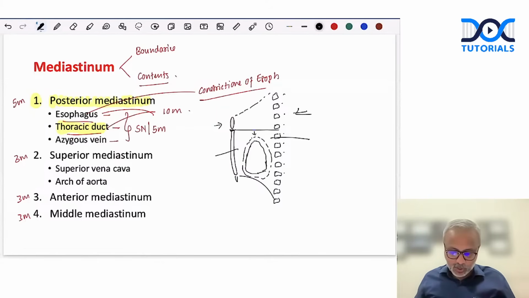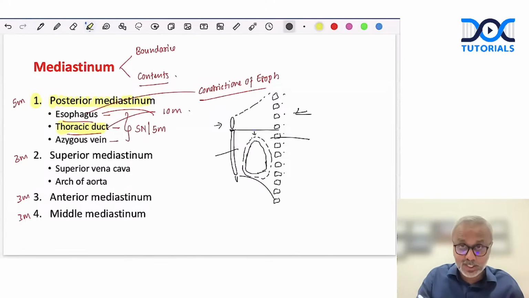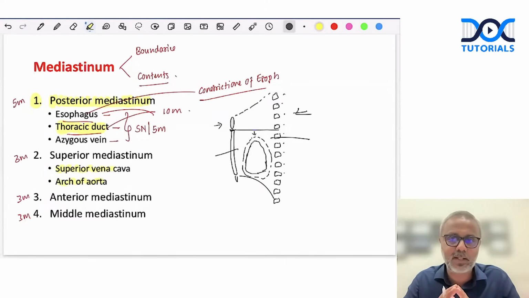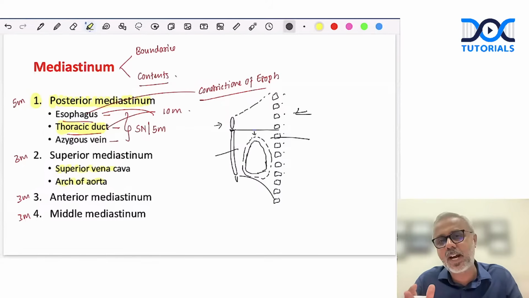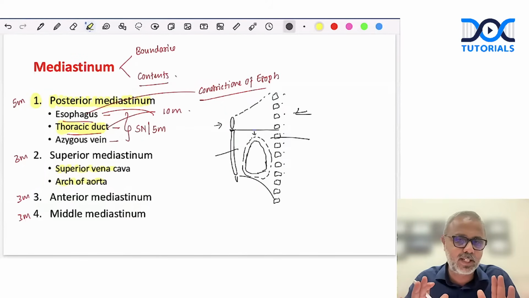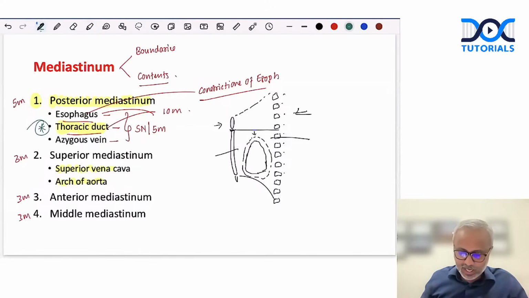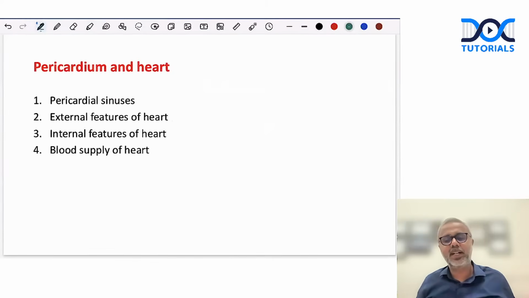So superior mediastinum, anterior mediastinum, middle mediastinum, boundaries, contents. In the superior mediastinum, one question that can come is on superior vena cava and arch of aorta. More likely to be a 3 marker, at maximum a 5 marker. You should describe the vein and artery like any other blood vessel in the body. That's it. Don't worry too much. But here, as I said, one of the most important topics would be the thoracic duct. Then comes the pericardium and the heart.